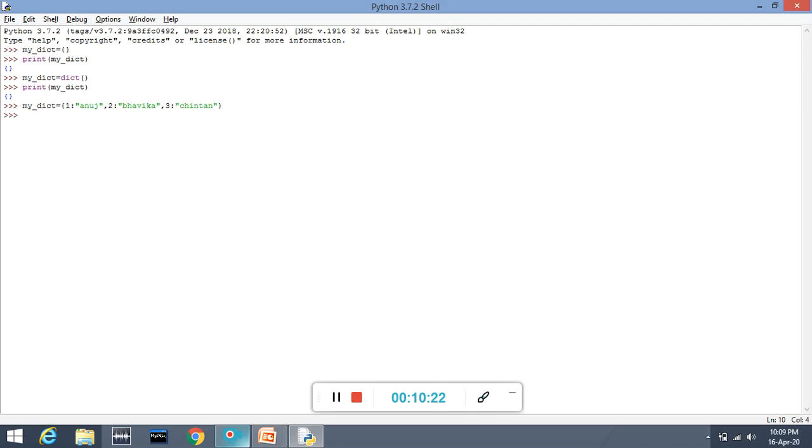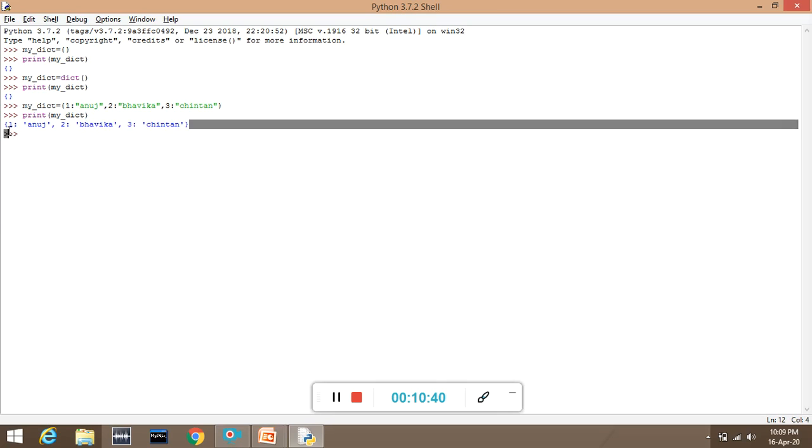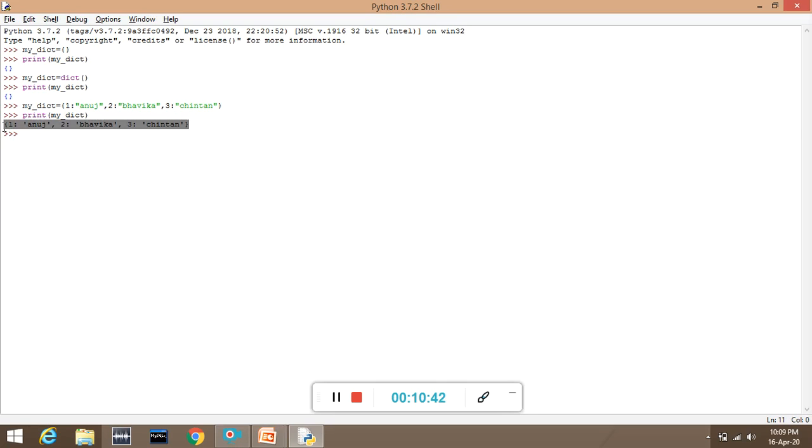Press enter. And what will you do to print it? We just have to write our print statement, print and your dictionary name. Here you can see your dictionary is printed as you have given. Right? Okay. Now what is another method to create a dictionary? We have the dict function to create it. So let's try that method.